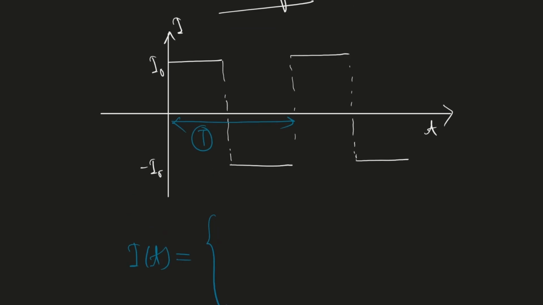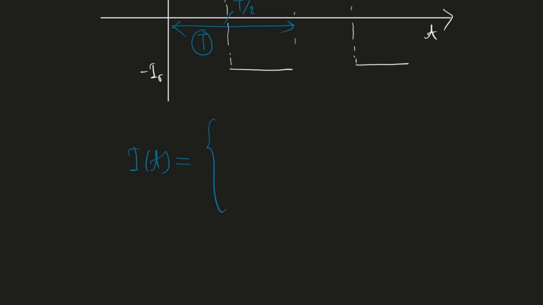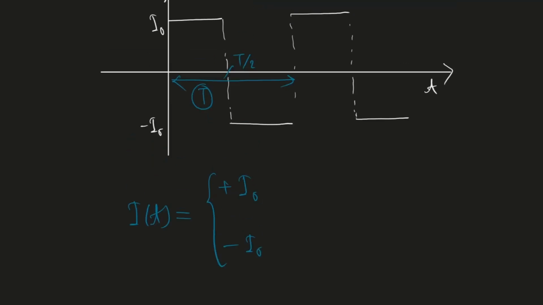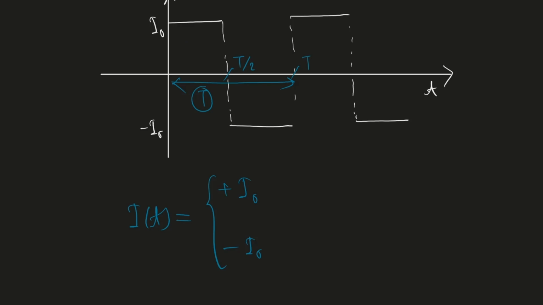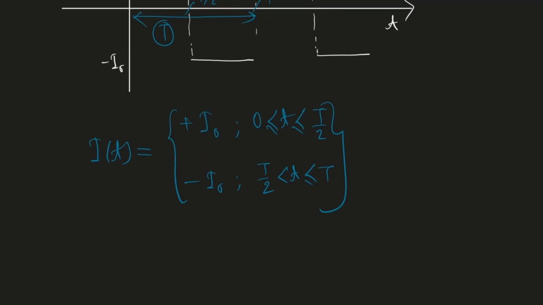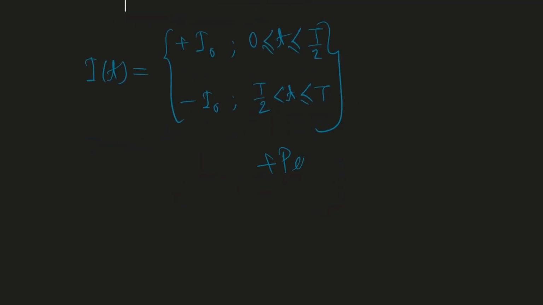The first one, from 0 to t by 2, it is plus I0, and after that it is minus I0, when it is t by 2 to t. And not only this, we have to take care of the periodicity also. We have to impose the periodicity after that.